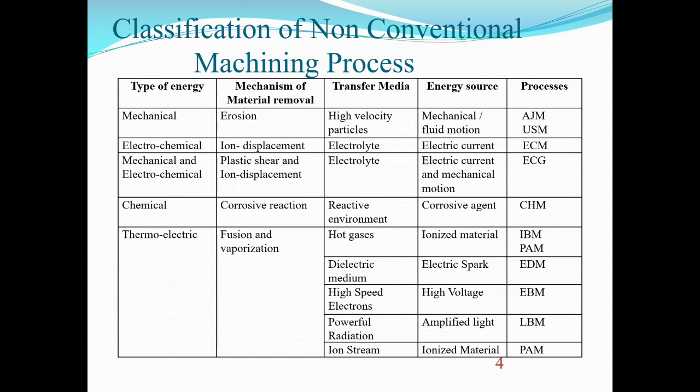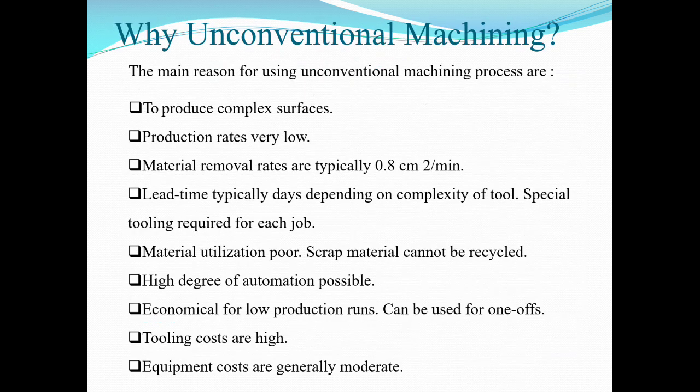Here is the classification of non-conventional machining processes: types of energy, mechanism of material removal, transfer media, energy source and processes. Under mechanical, abrasive jet machining and ultrasonic machining are used.